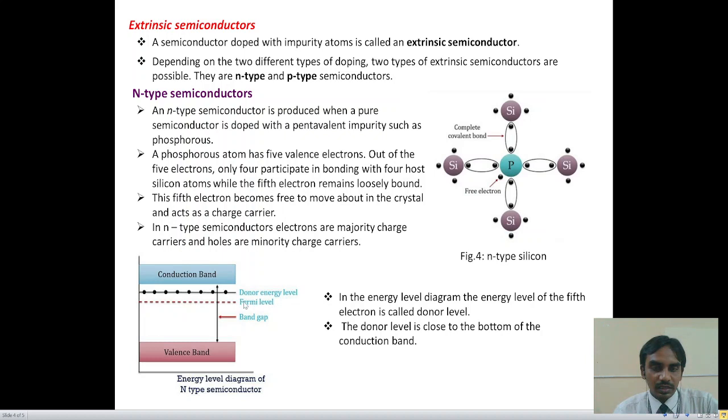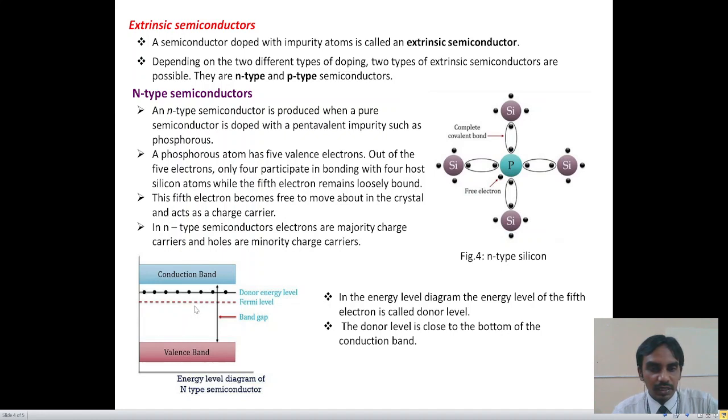In this case, the N-type semiconductor behaves like an insulating material at 0 Kelvin temperature. At elevated temperatures, the donor electrons exit from the donor energy level to the conduction band. In this process, no holes are created in the valency band.